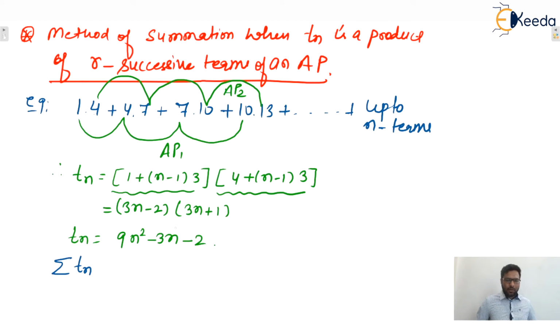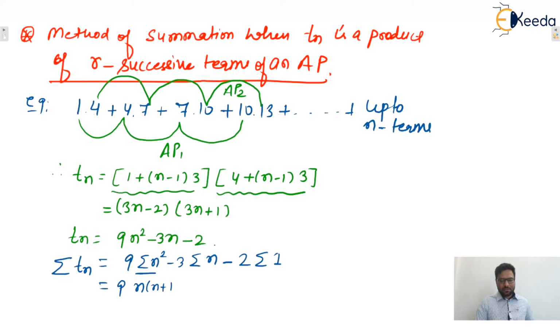Now you only tell me, if we apply the sum of these n terms, what will be the summation? We can apply here summation of n square minus 3 summation of n and minus 2 summation of 1. So what will be the formula? Summation of n square, as we saw recently, is n into n plus 1 into 2n plus 1 divided by 6.